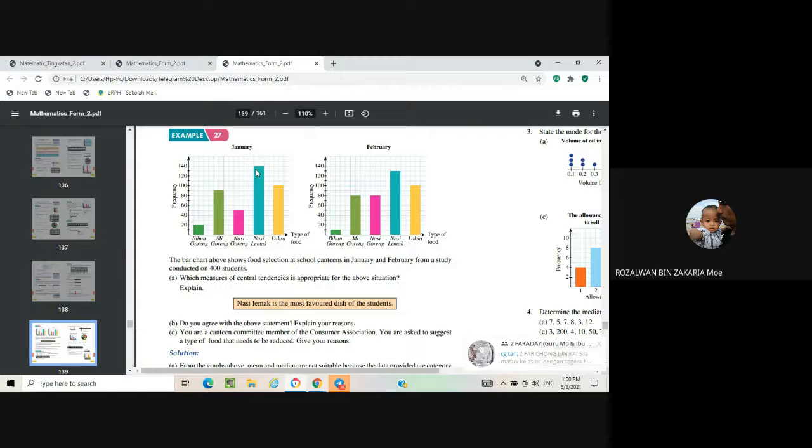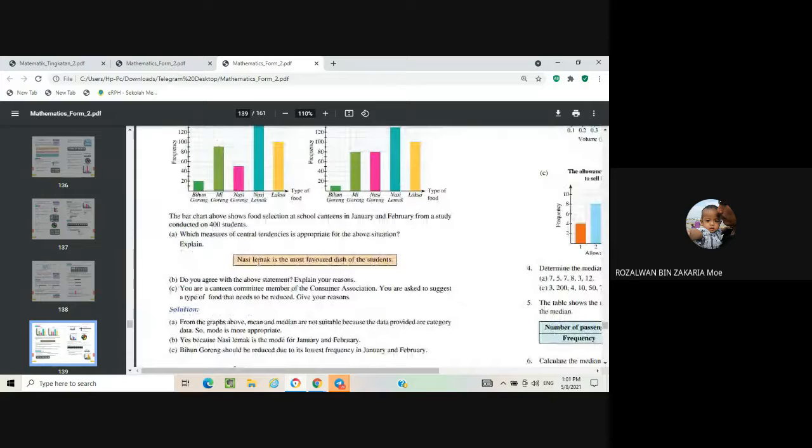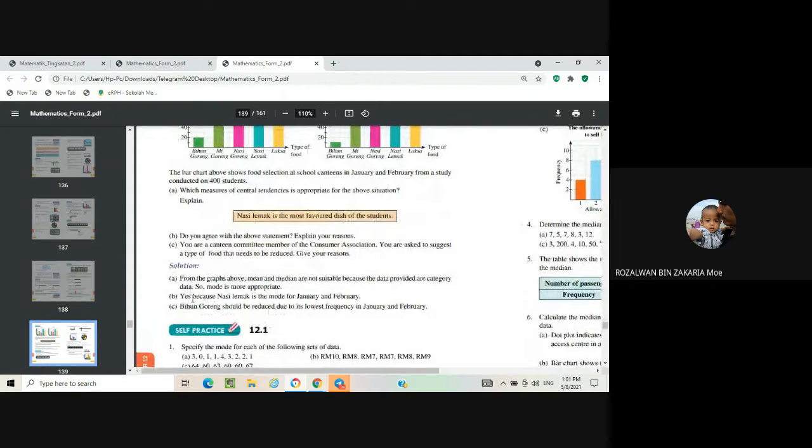Nasi lemak for January has 140 frequency, and for February it is 130. So for B, the answer is yes, because nasi lemak is the mode for January and February. What is mode? The data which has the highest frequency.